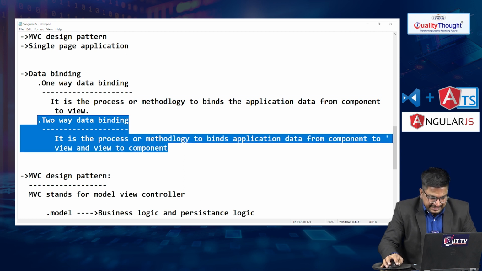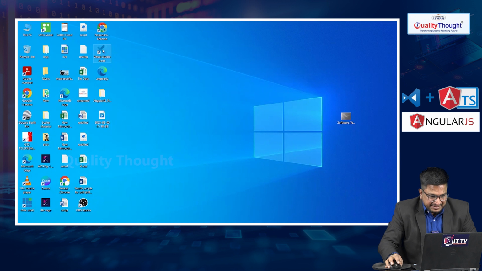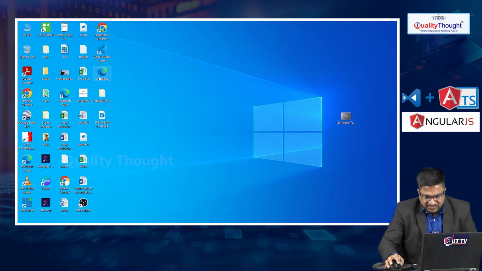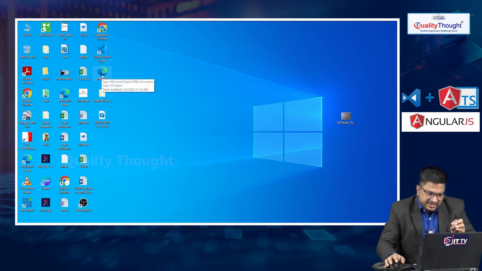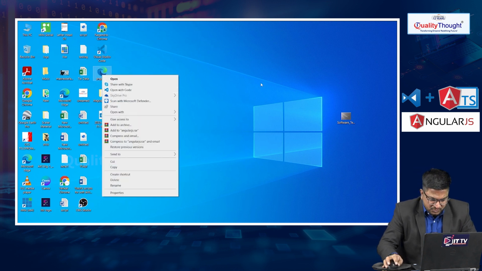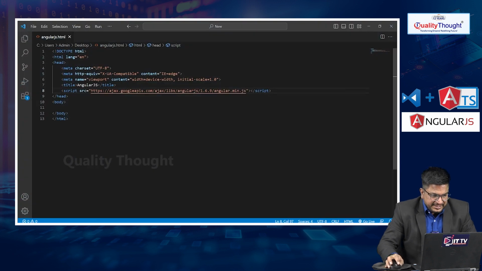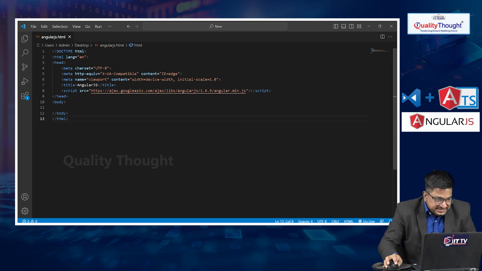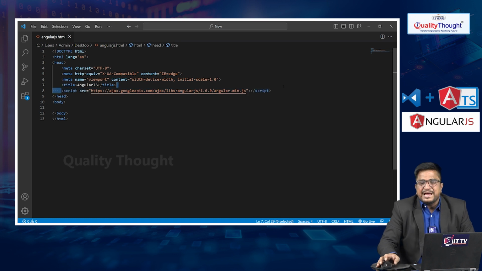Let me open this, right click on Visual Studio Code here, or otherwise I already have one file. Whenever you are doing practical implementation, let me open this file via Visual Studio Code. This is the plugin for AngularJS. If you want to develop a single page application, we need to add some CDN or plugin. This is the plugin for the AngularJS framework, which is provided by Google.